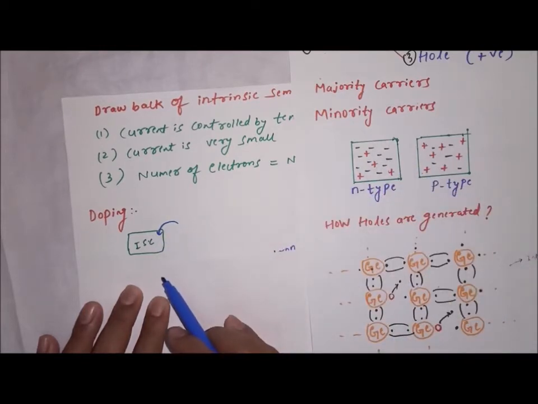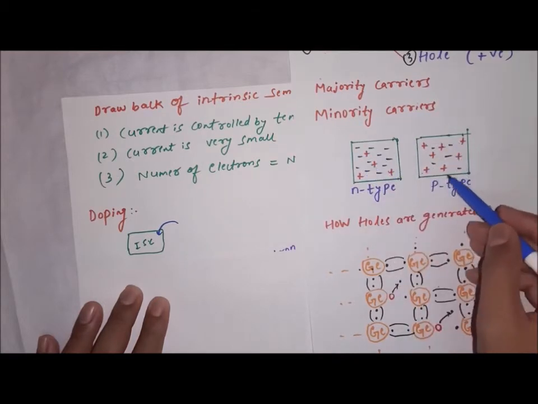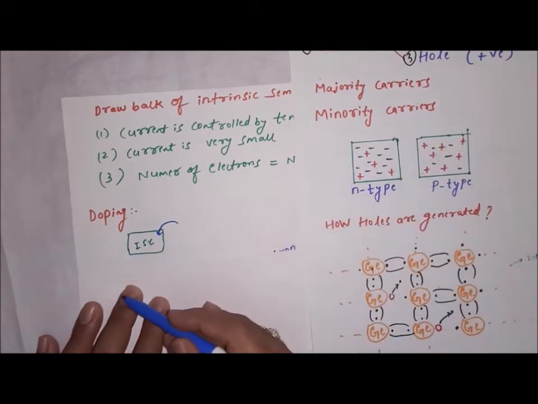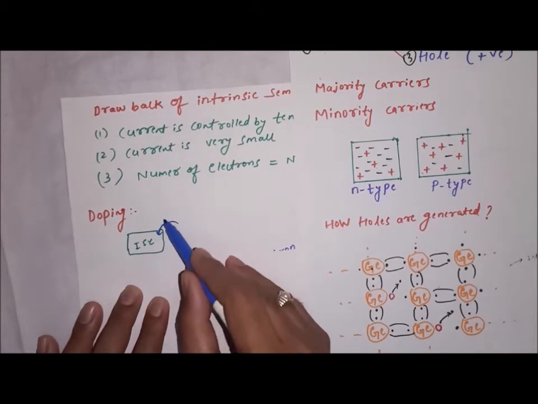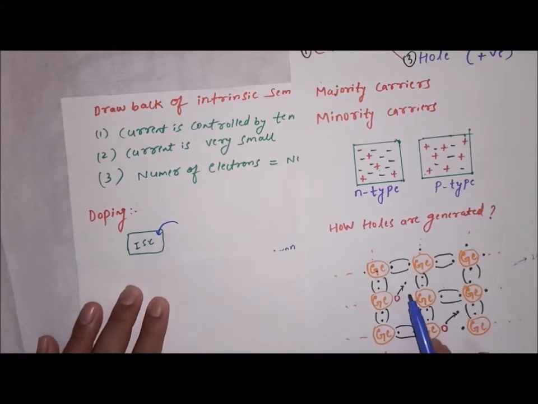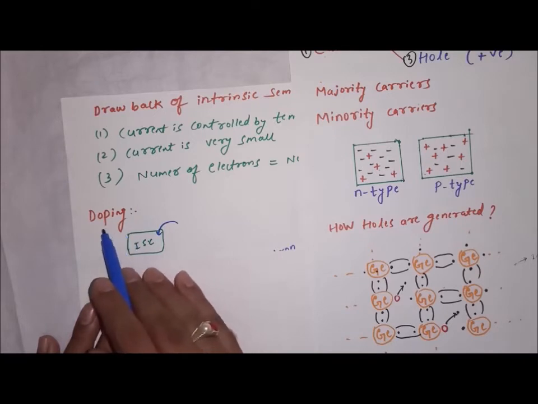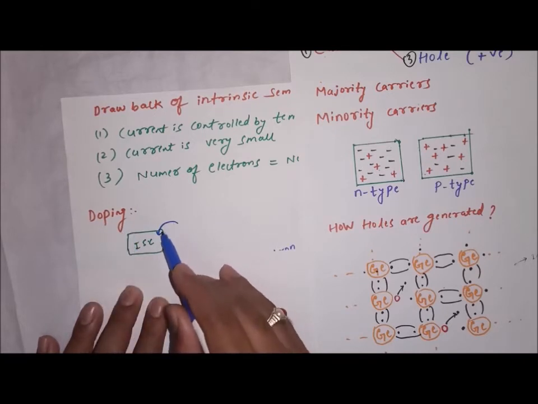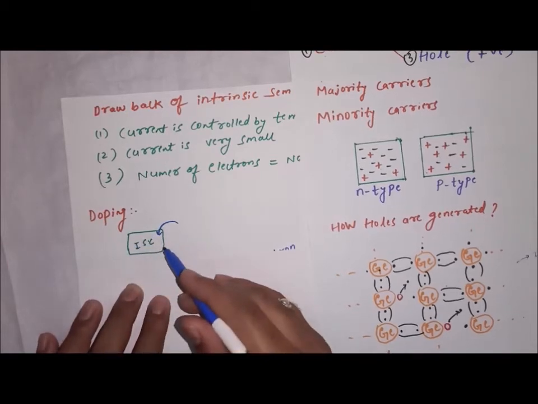But the question is how to add all these electrons and holes directly. That is the question. And this process of adding impurities to the intrinsic semiconductor is called doping. So what is doping? Doping is the process of adding a controlled number of impurities to the intrinsic semiconductor. That is called doping.